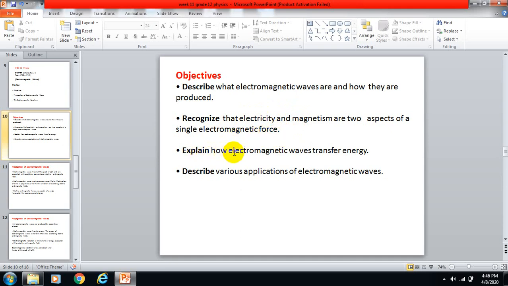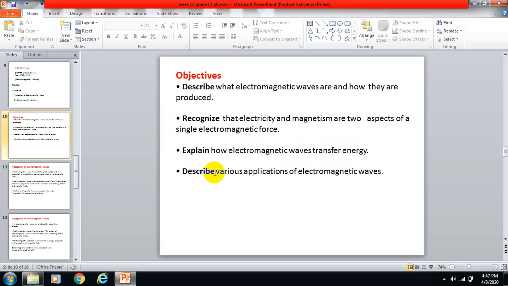I'll explain how electromagnetic waves transfer energy. Usually energy means power to work. Energy can be transferred, as per the law of conservation. Before, you people studied so much regarding the law of conservation of energy, that energy can neither be produced nor destroyed. It can be converted, it can be transferred from one place to another, from one form to another. That is what transfer of energy is. So of course, how can electromagnetic waves transfer the energy.